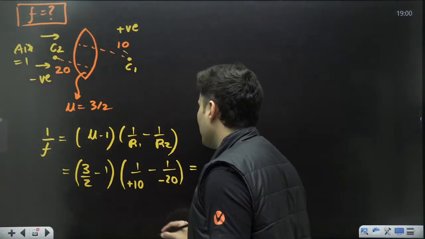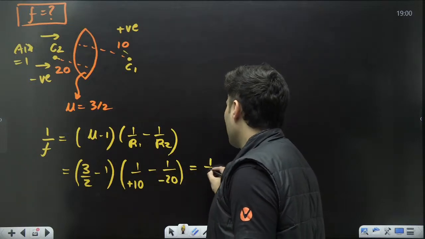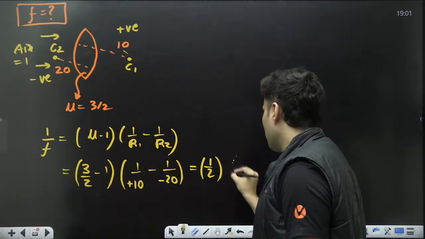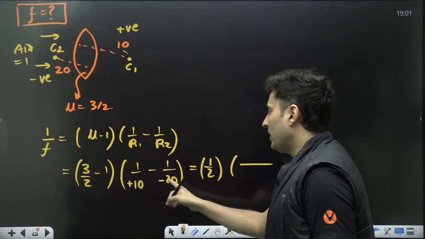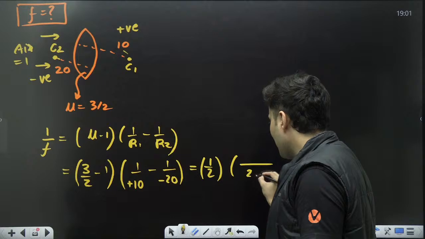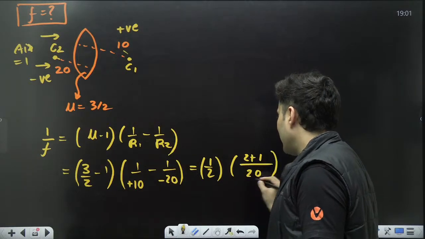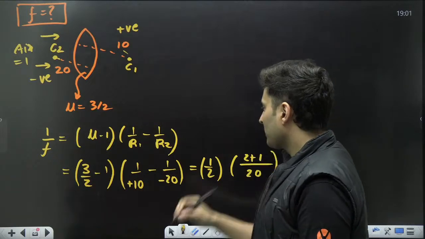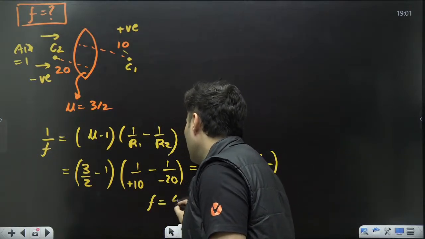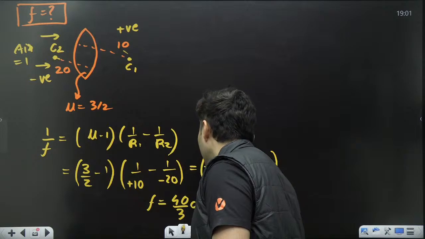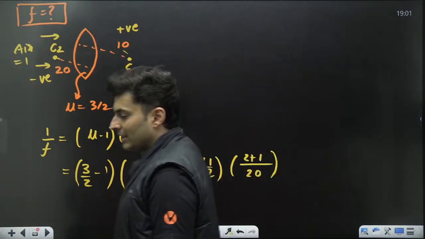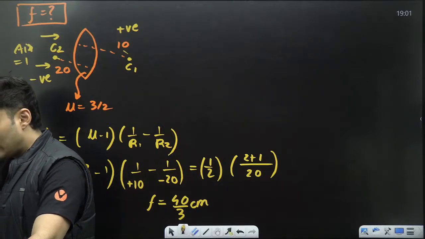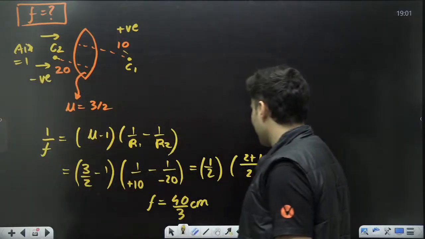So what will this be equal to? 3/2 minus 1 is 1/2. Then minus minus becomes plus, so 1/10 plus 1/20. LCM is 20, so it becomes (2 plus 1)/20, which is 3/20, and with the 1/2 this becomes 3/40. Therefore, f will be 40/3 centimeters. Got it? Yes, black caps, you can watch this, no issues.